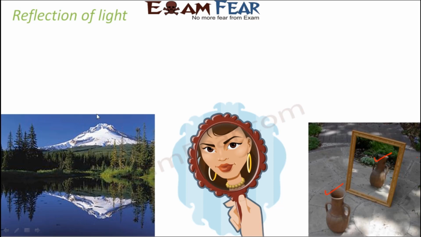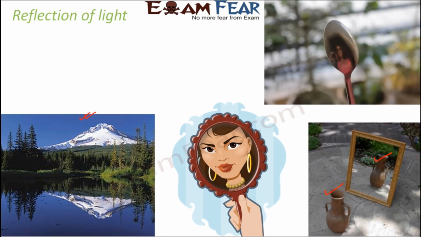So let's look at this example of a lake. In this lake, you can see that this is the real hill and greenery. But on the surface of the water, an image of the hill is already formed. So that means this also acts like a mirror where reflection of light is taking place. So when light from this illuminated object falls on this water surface, it gets reflected back, and this reflected light reaches our eye, and that is how we are able to see the image.